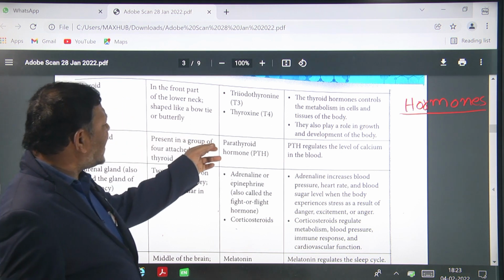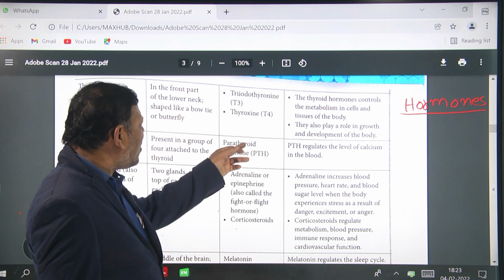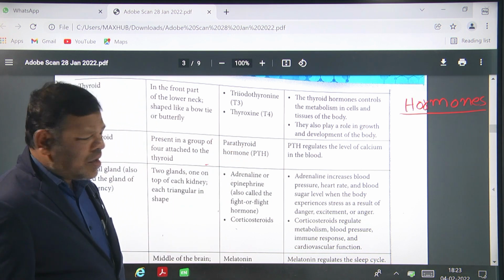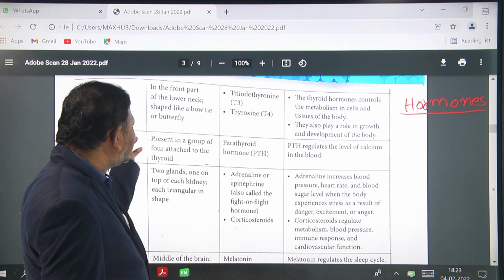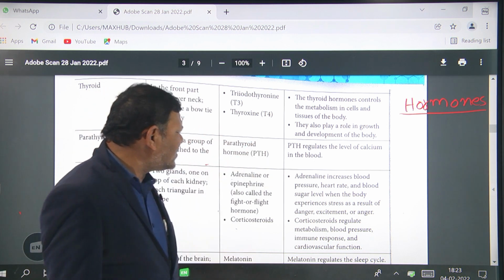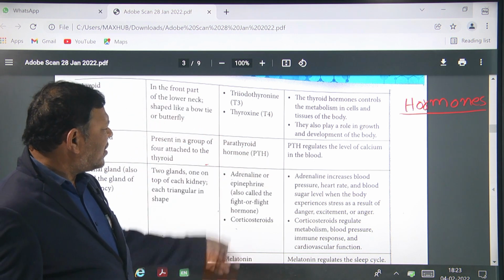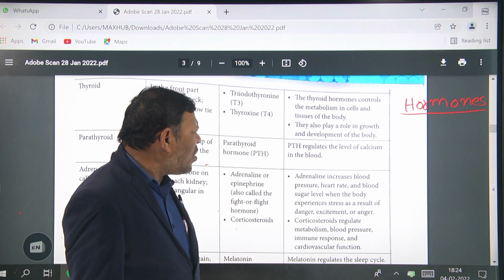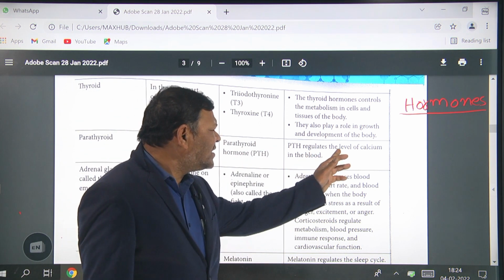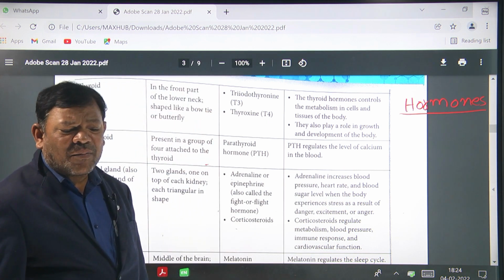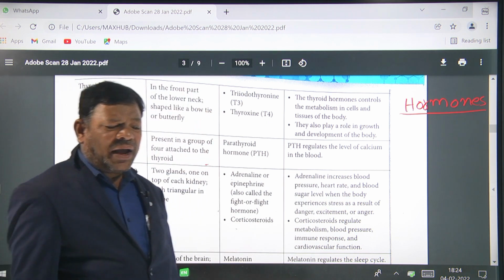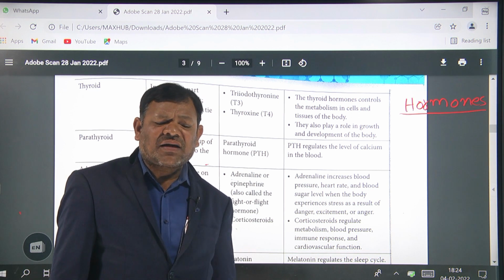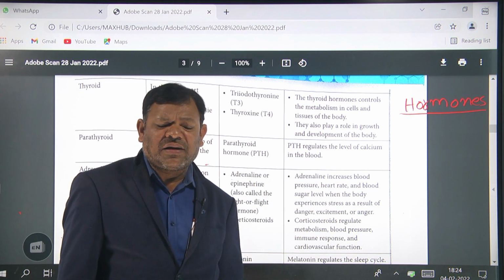The parathyroid glands secrete parathyroid hormone. This parathyroid hormone regulates the level of calcium in the blood. In the blood, calcium levels are controlled by the parathyroid hormone.